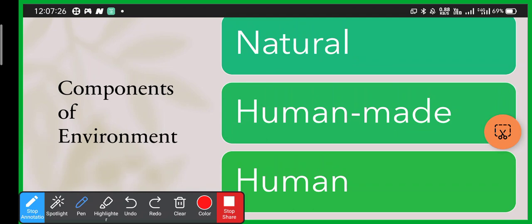Human made means the things that are made by humans, like buildings, plastics, books, beds, mobiles. These are human made. And human means us with our environment, with our family, with our boss, with our friends, etc.